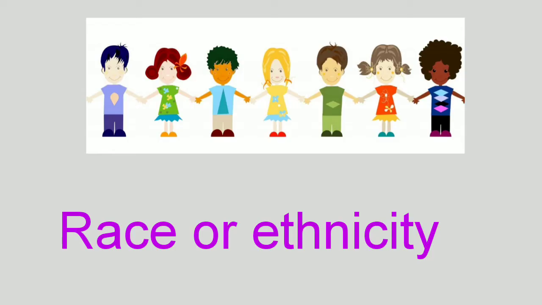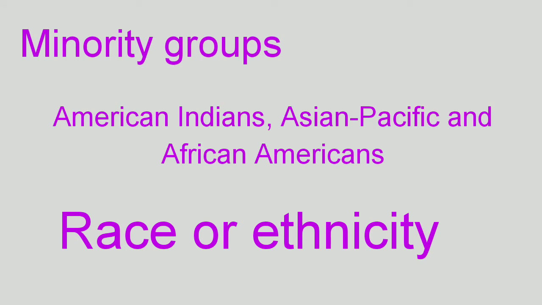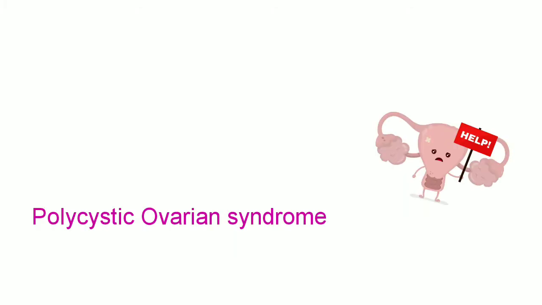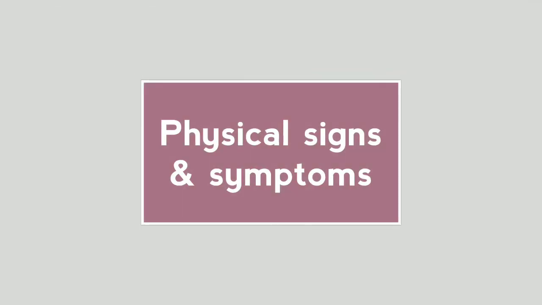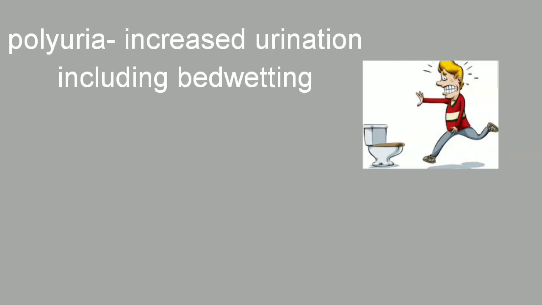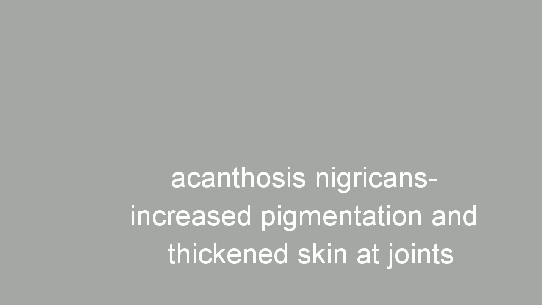Race and ethnicity are also risk factors. Minority groups have higher rates of diabetes type 2, specifically American Indians, Asian Pacific, and African Americans. Associations with type 2 diabetes have been found for children who were born to mothers with gestational diabetes and women with polycystic ovarian syndrome. There are notable physical signs and symptoms associated with type 2 diabetes in children. Polydipsia is excessive thirst. Polyuria includes bedwetting, and acanthosis nigricans is particularly noted at the neck.